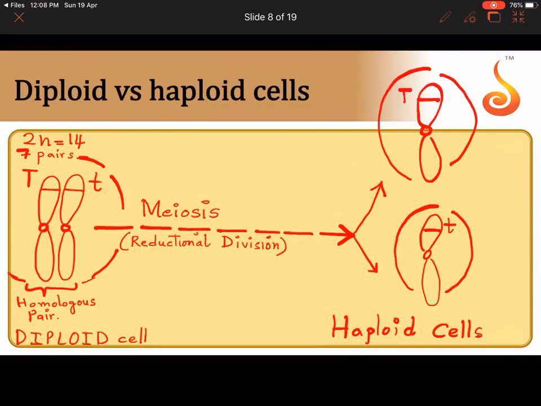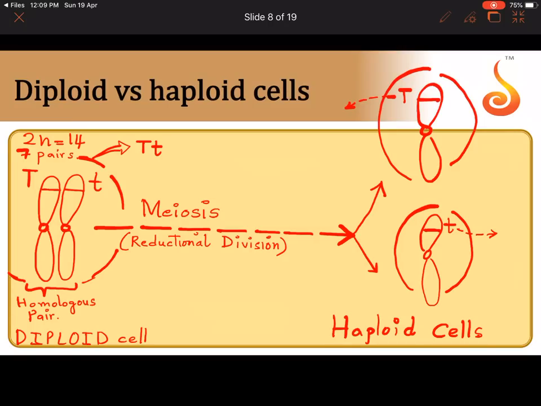See? What has happened now? Can you think and tell me what has happened? In a diploid cell, capital T and small t were together. They were a pair. But now, unfortunately, capital T is alone. It has passed on alone to a single cell, and small t is alone here. So if I want to represent the alleles in a diploid cell, I will say capital T, small t, because they are together in the pair.